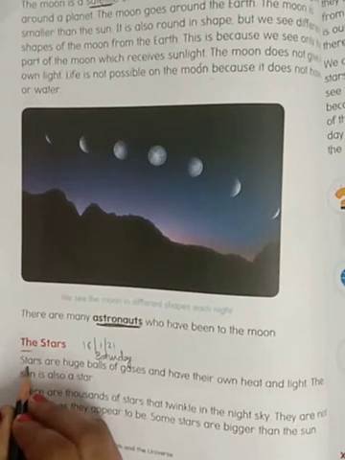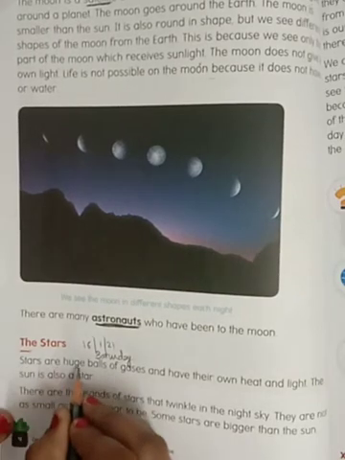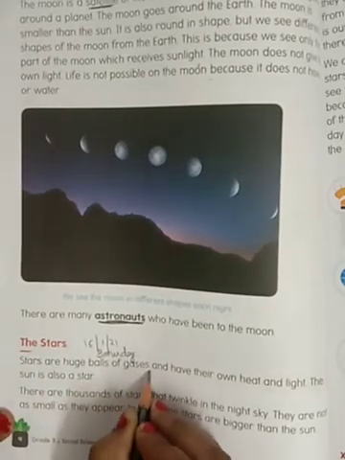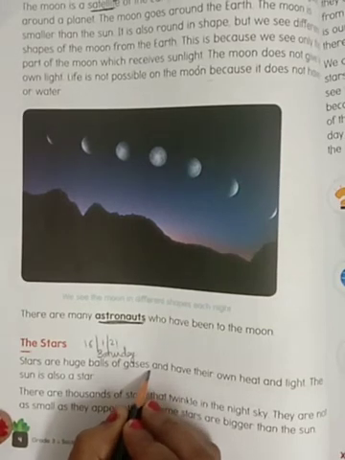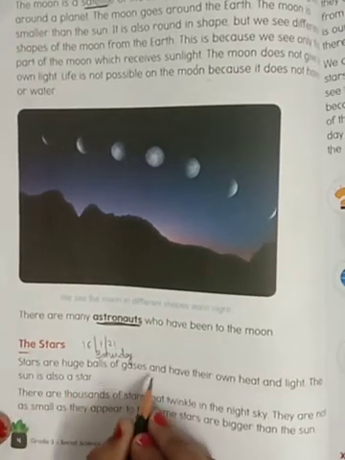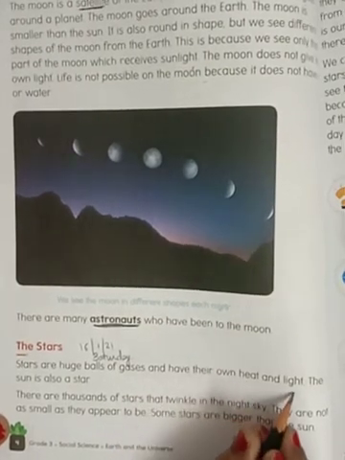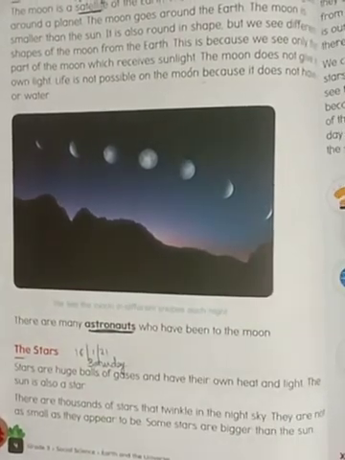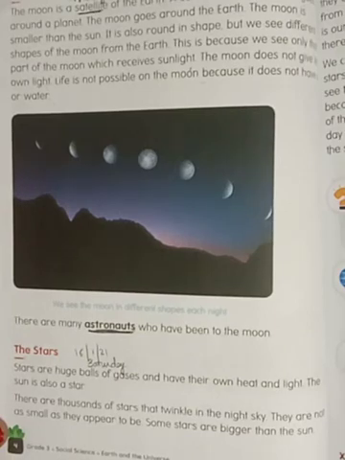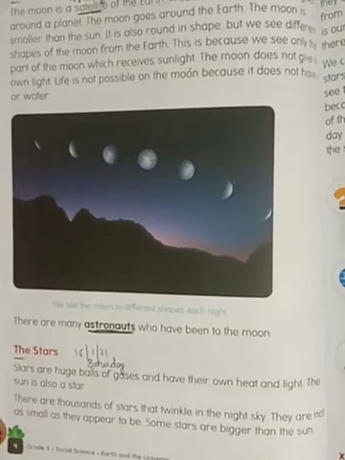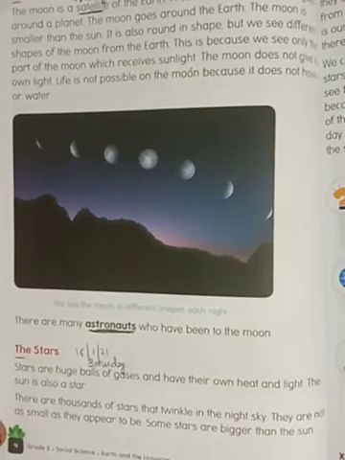Come to this line. Stars are huge balls of gases. Like the sun, stars are also huge balls of gases and have their own heat and light. So sun has its own heat and light, and stars have their own heat and light, but the moon does not have its own heat and light.